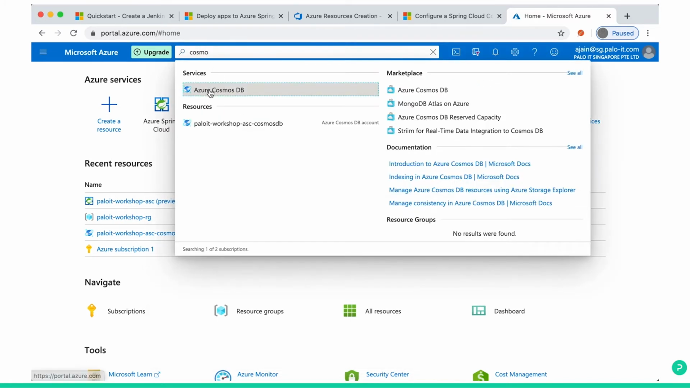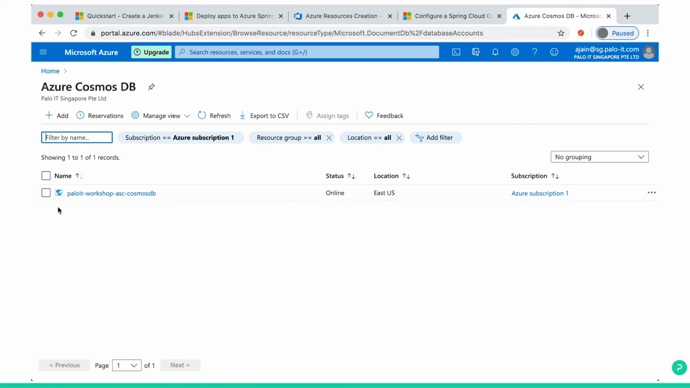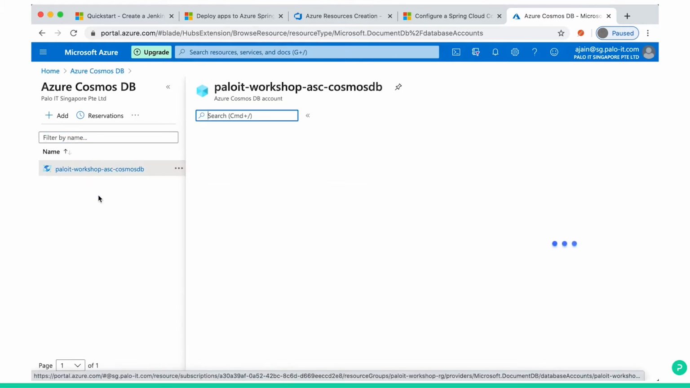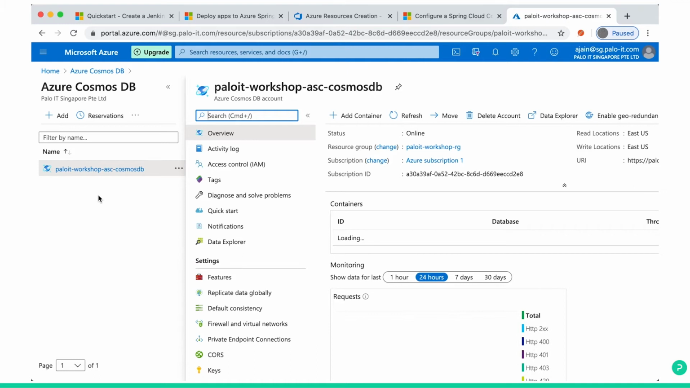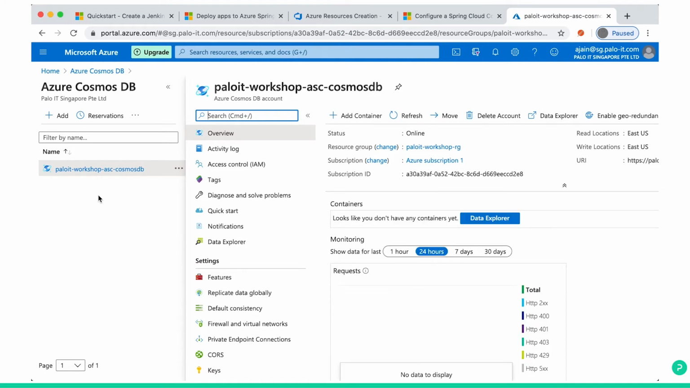Azure Cosmos DB. So just see here. This is the database, it's created. Subscription is this, status is online. So see, this is your database server. We still have not created any database inside this, no schema at all. Let's see. Now the fourth step, we will create a database.